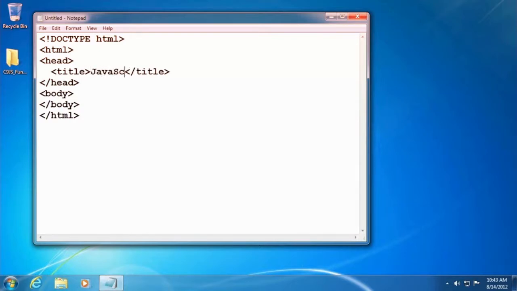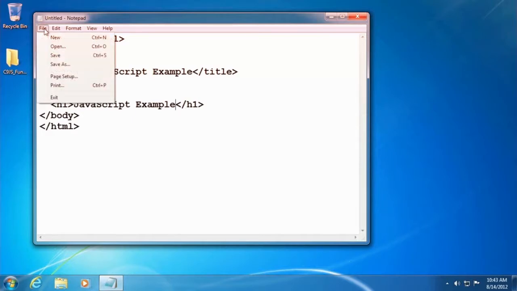So, JavaScript example. And I don't have to do this for validation, but just to make sure that all of the examples kind of look the same, I'm going to add an h1 tag with the same dummy text that hopefully I'll remember to change for every single example. All right. So now this is the important part.